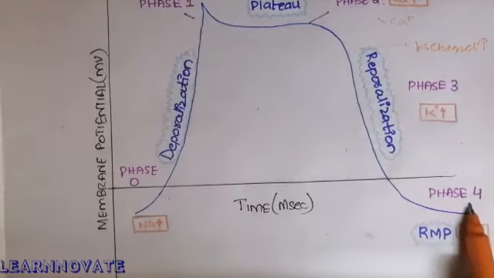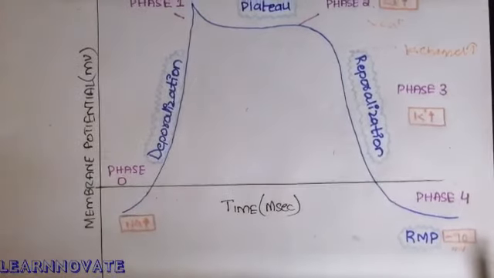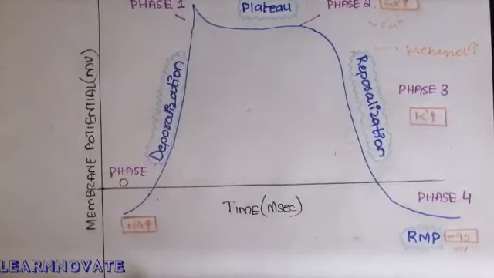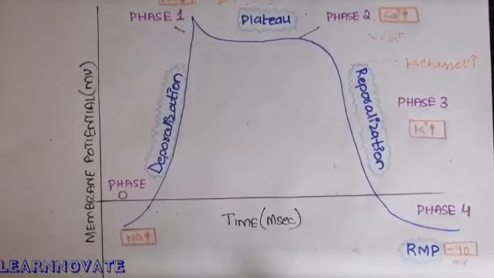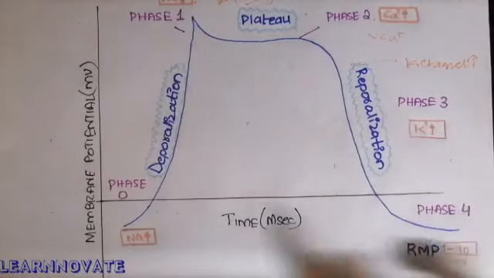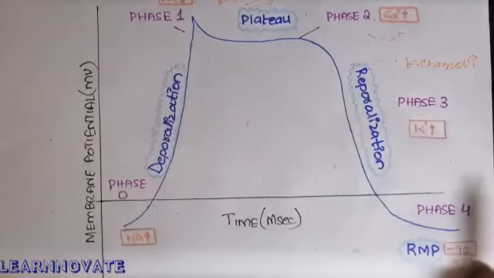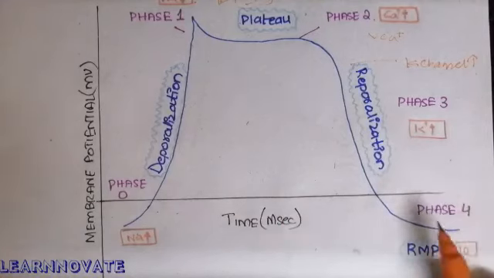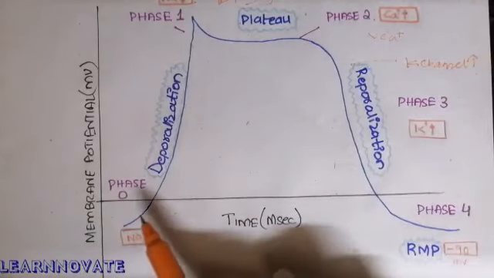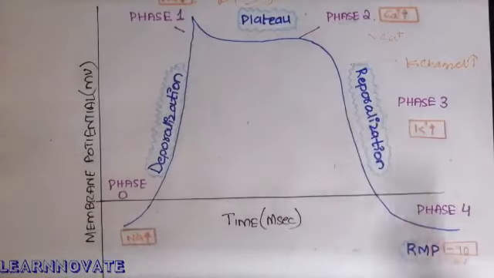And this is called phase 4 of the action potential, that is the resting membrane potential or the minus 90 millivolt potential phase. Here again no action potential is coming. This is the one action potential cycle. Now if a stimulus comes again, then this cycle will start again from phase 0 till phase 4. So this was the action potential of cardiac muscle. I hope it was explained well.